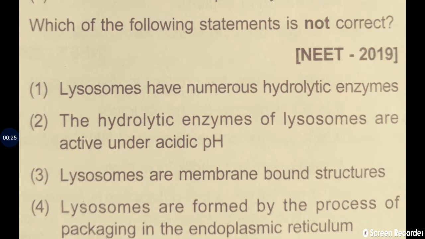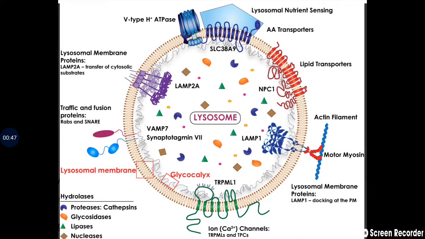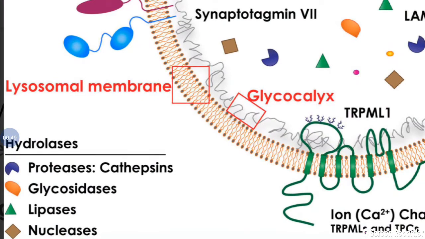First option: lysosomes have numerous hydrolytic enzymes. Earlier we already know that lysosomes consist of hydrolytic enzymes. In the earlier question we already discussed hydrolases. Different types of hydrolases are present. If we take the same diagram, let's see. There are different hydrolases, we said proteases, glycosidases, lipases, nucleases. Their color and shape are different.